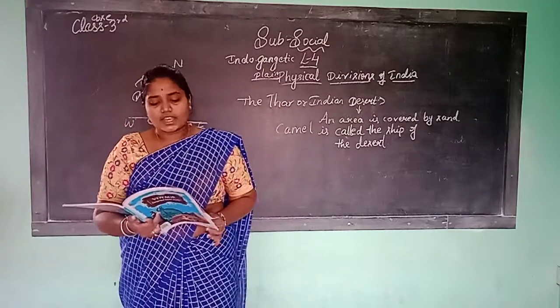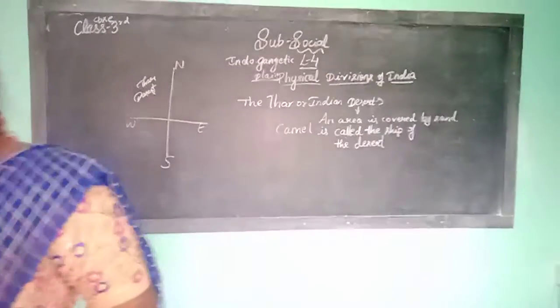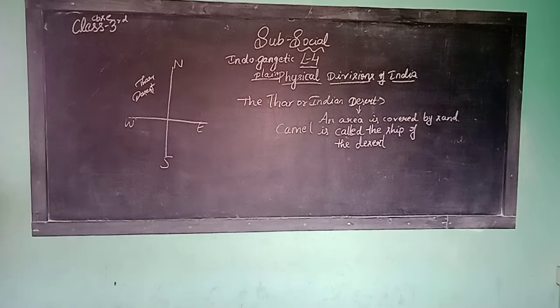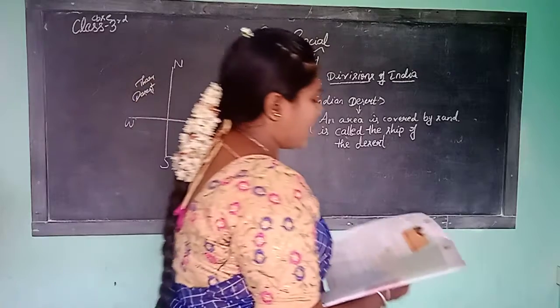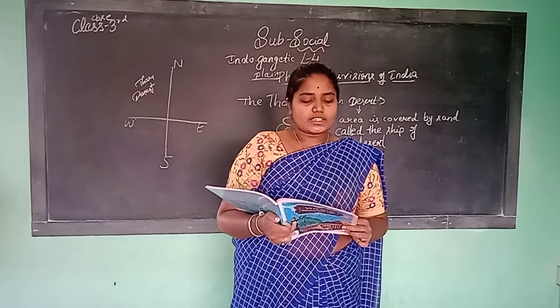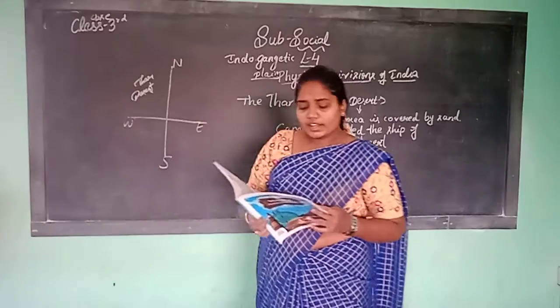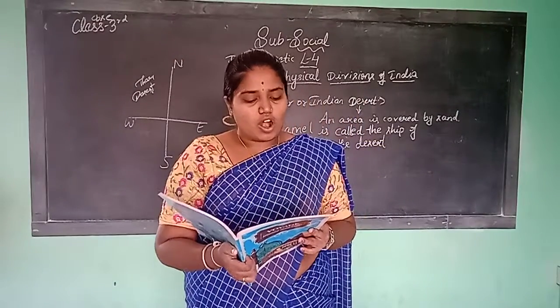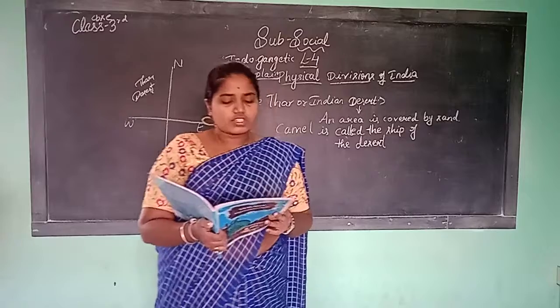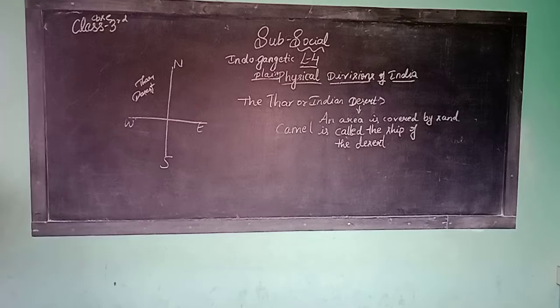Next is the Deccan Plateau. A plateau is a large area of flat land that is higher than the land surrounding it. It is also called tableland as it looks like a table. Now you understand desert, mountain, plains.